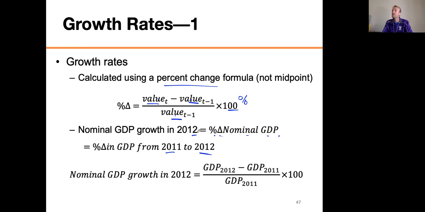So you're going to go find the data. You're going to have to use nominal GDPs here, just because this is what the question's asking for. Maybe they ask for real GDPs, then you would use the real GDPs. But if it asks for nominal GDP growth in 2012, you do the nominal GDP in 2012 minus the nominal GDP in 2011, divided by the nominal GDP in 2011, times 100. So go grab those numbers from the chart, pause it, come back, and I'll meet you on the next slide.